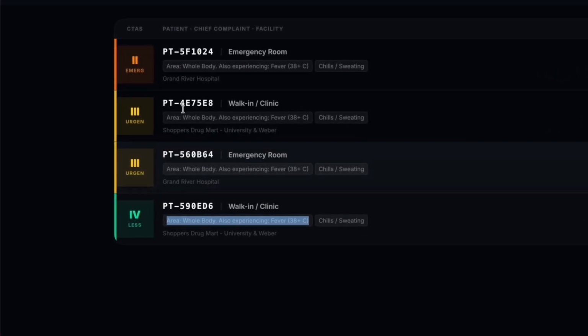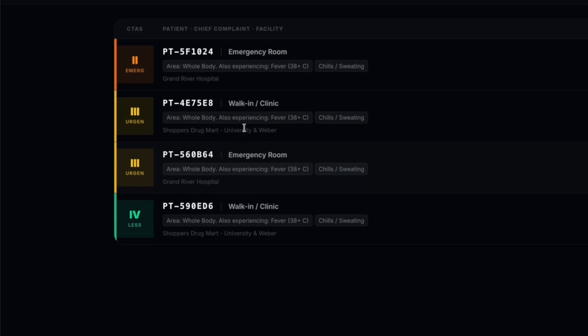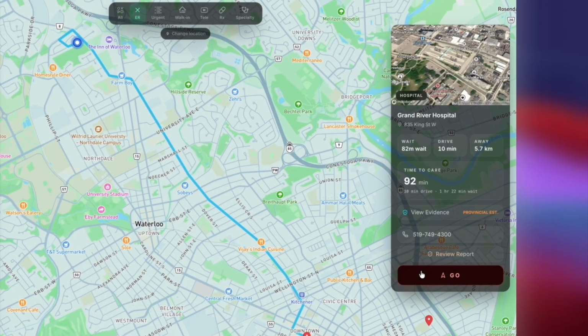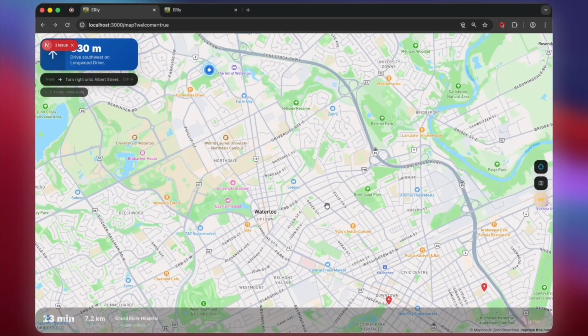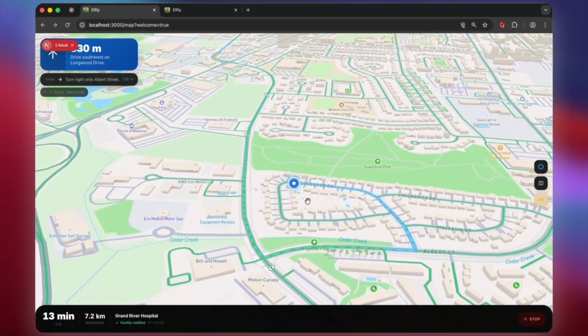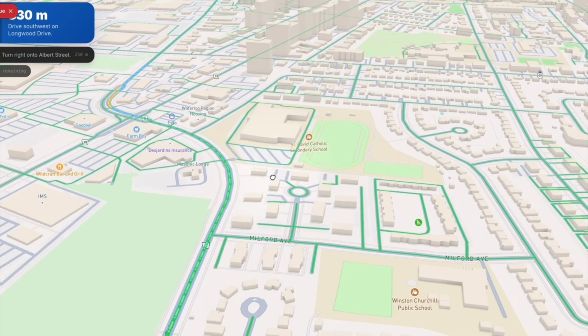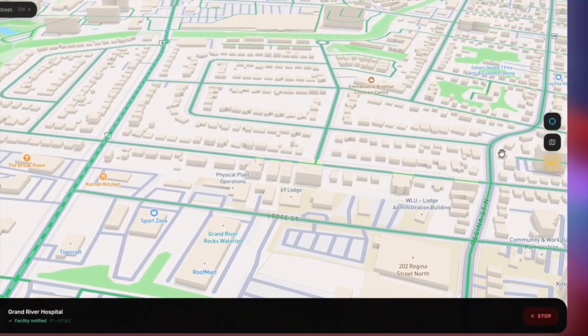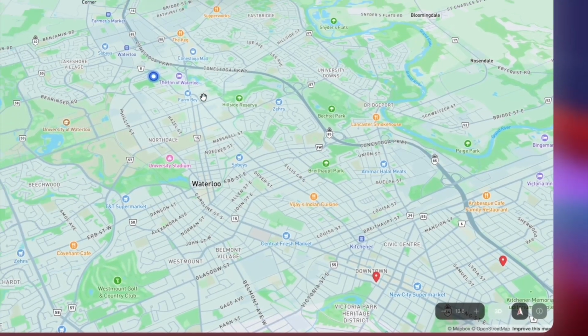As you can see, we have the ticket from the previous Shoppers Drug Mart, and we also have the one we just submitted right now. So let's go ahead and check out the directions. Let's go in, and boom, we're in. We're able to follow this route to get to where we need to be. Exactly. That's ERly for you.